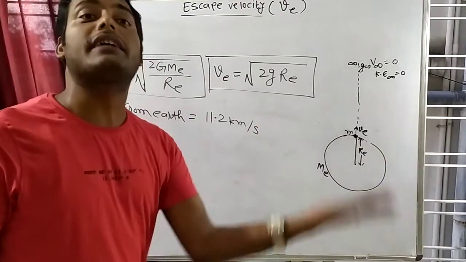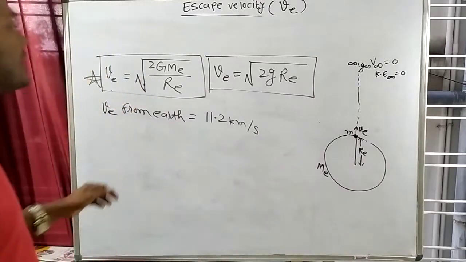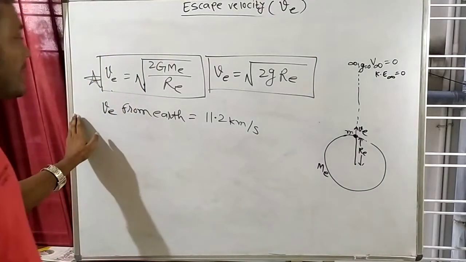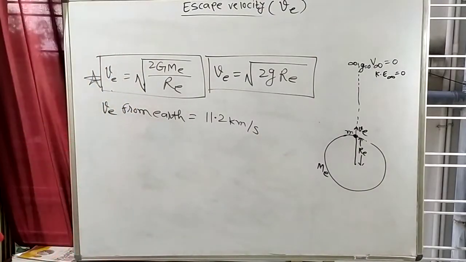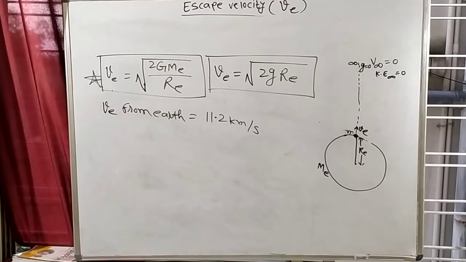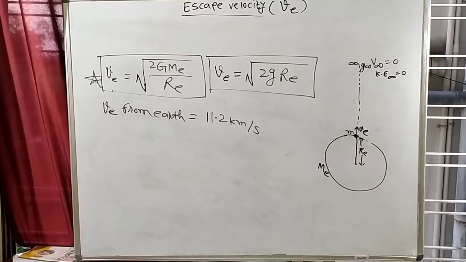And she will never return back on the Earth. This is the concept of escape velocity. Now, one question is coming: is escape velocity depending on the mass of the object or not?